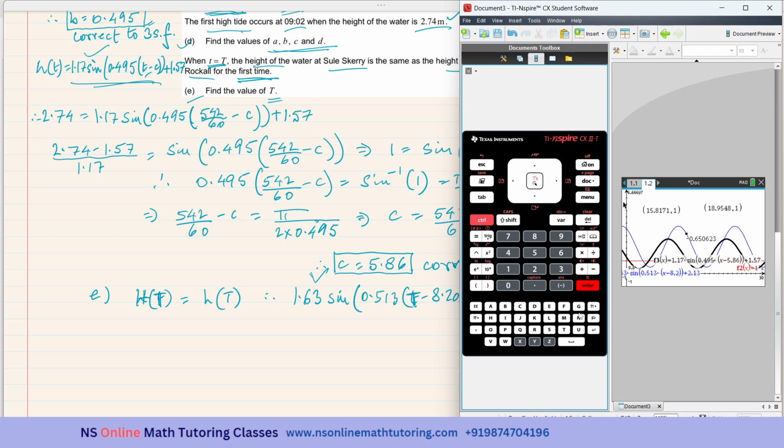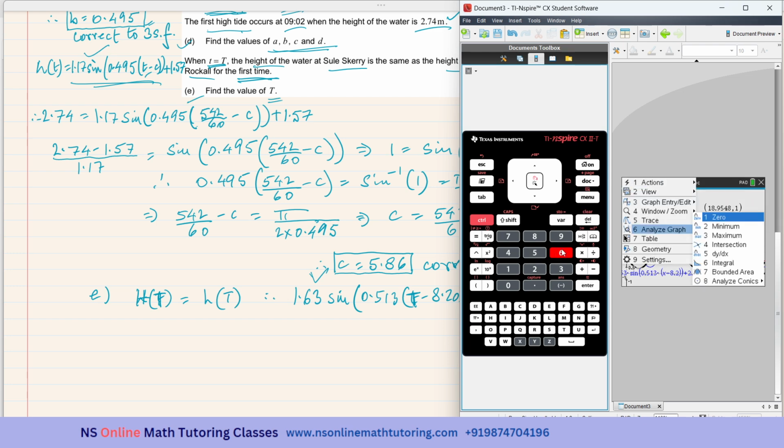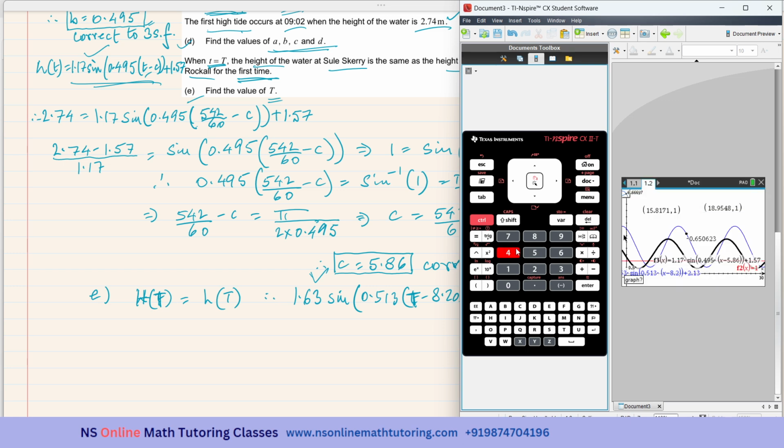Enter. So very nice. And they are intersecting for the first time. You see, they are intersecting for the first time over here. This is the first time that these two graphs are intersecting. So I will be getting the coordinates at this point. So menu and analyze graphs, and then intersection, number 4.